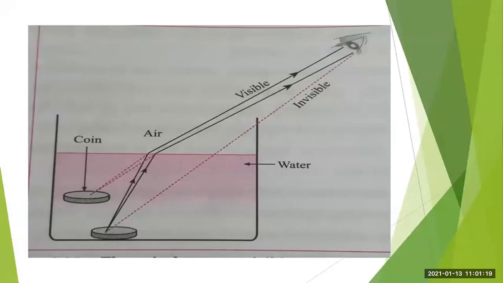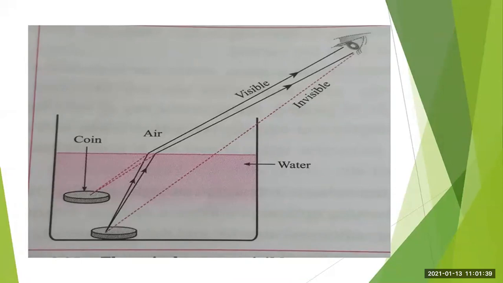See here, see this image. The dotted line is shown, and it is written invisible. Got it? It means when the water was not filled in the vessel, the coin was invisible.